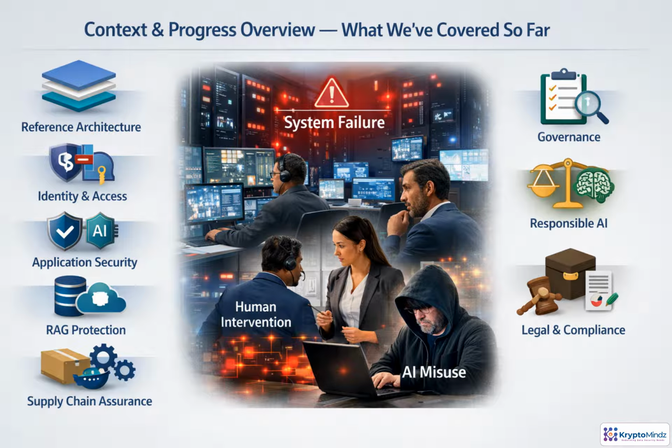We've already built the major control layers: architecture, identity, application security, RAG protection, supply chain, monitoring, governance, responsible AI, and compliance. Now we shift from design to operations, where failures, human decisions, and misuse put those controls to the test.